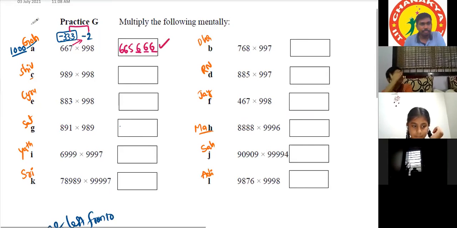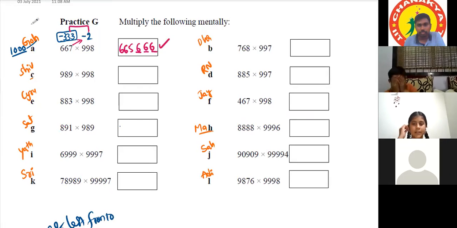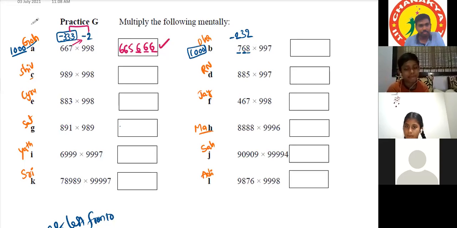Then Dhanyasri. For 768 into 997, base is 1000. For 768 it is minus 232: 9 minus 7 is 2, 9 minus 6 is 3, 10 minus 8 is 2. In this way you can do.